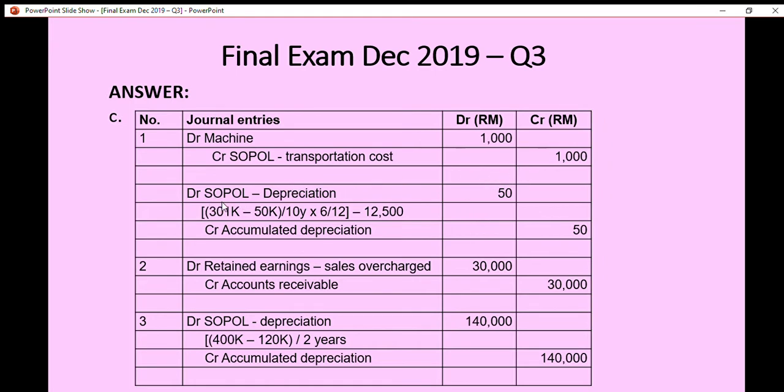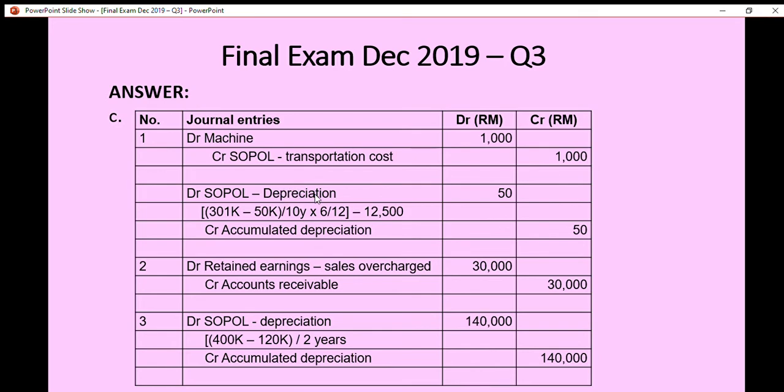We know that the cost of the machine has become 301,000. Originally it was 300,000 plus the additional cost of 1,000. So now the cost of the machine is 301,000 minus the scrap value 50,000, and we divide it by 10 years.